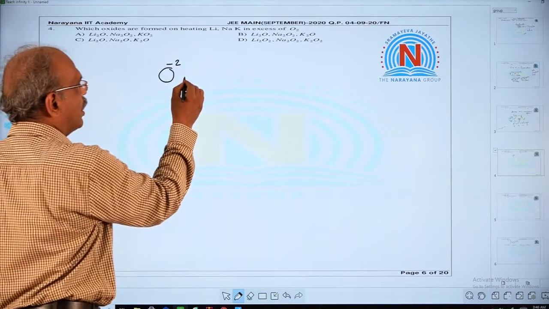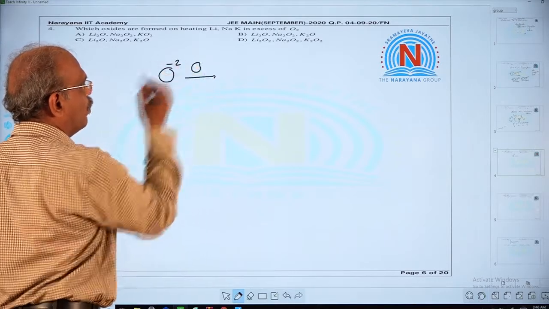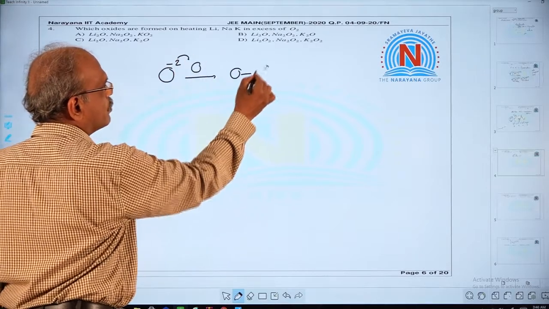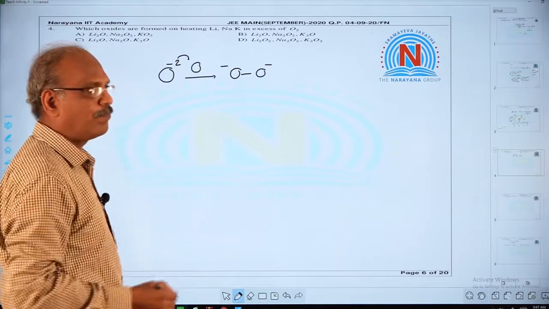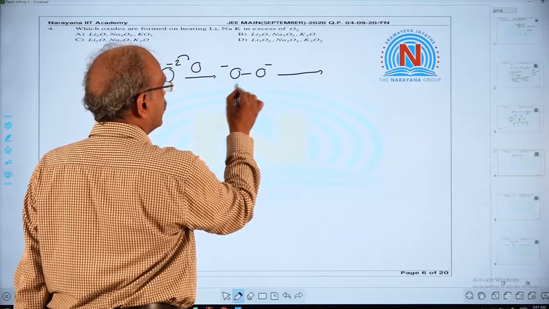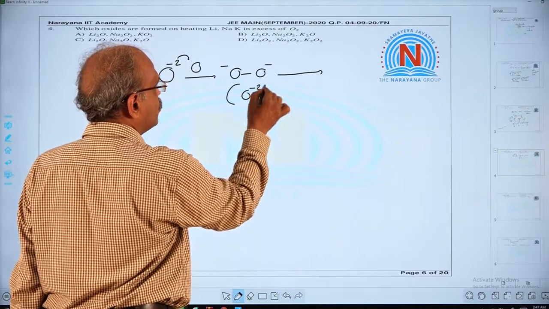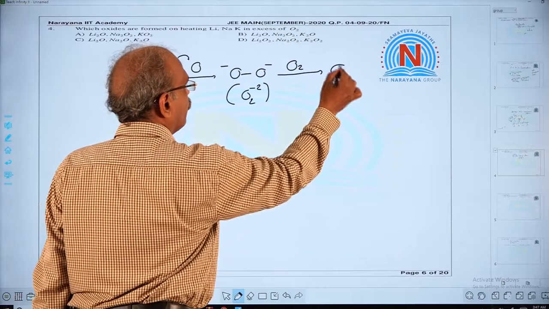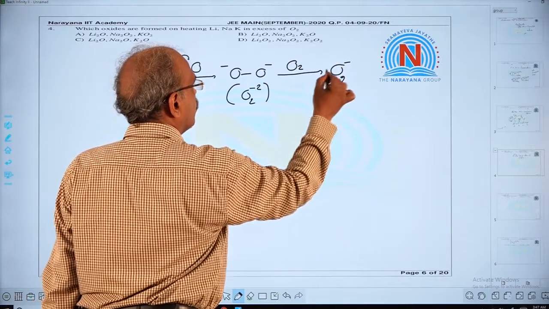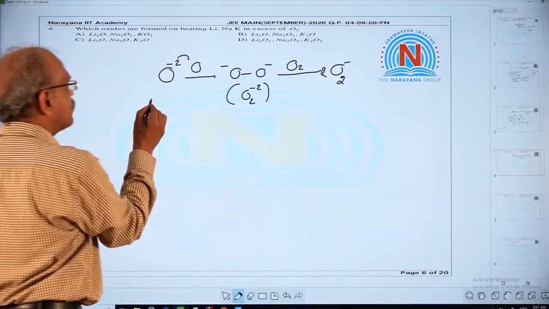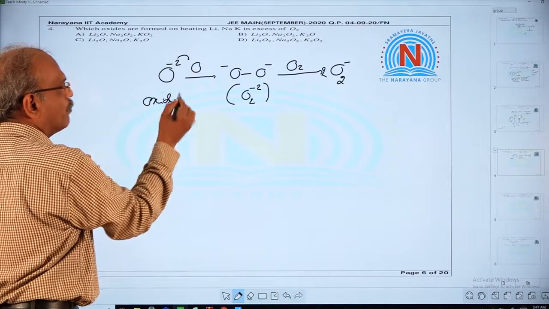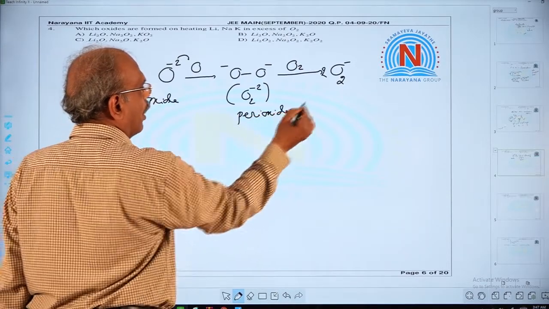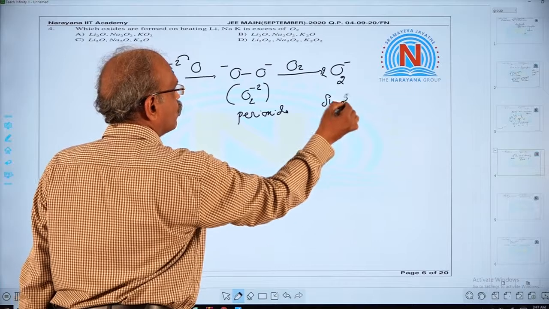By sharing electrons with one O, it forms peroxide, nothing but O2 minus 2. By sharing electrons with O2, we get O2 minus 1. This is oxide, this is peroxide and this is superoxide.